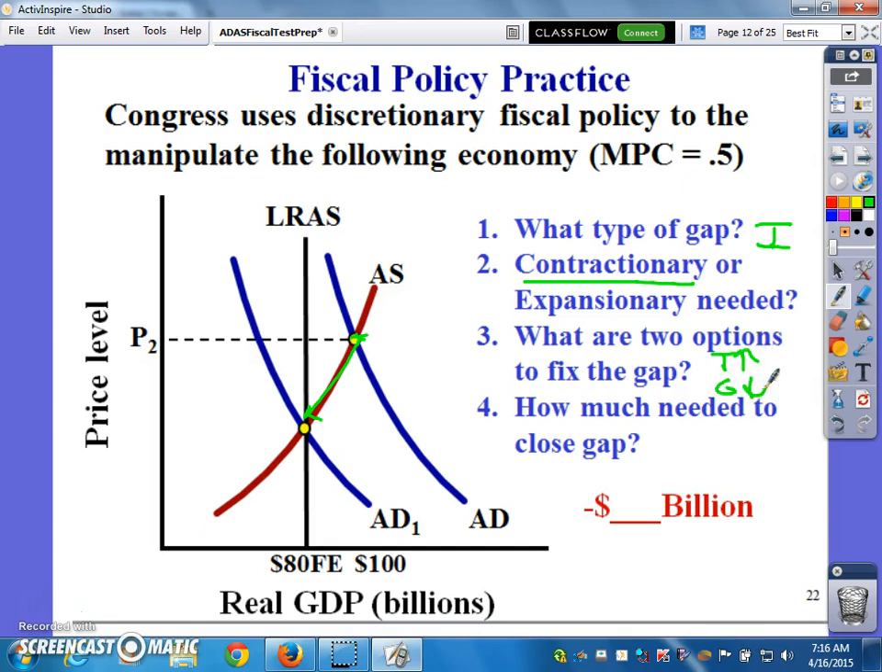How much is needed to close the gap? Well, the distance is $20 billion. The MPC is 0.5. 1 over 0.5 is 2. So I need 20 billion, which means I need to stop spending or raise taxes by about 10 billion in some way, shape, or form there.